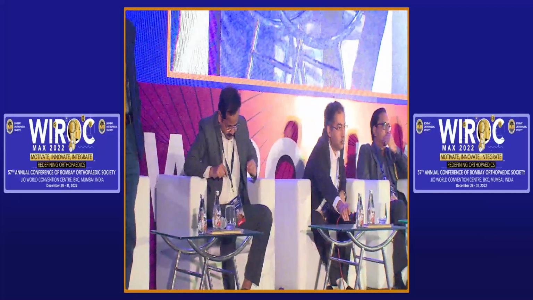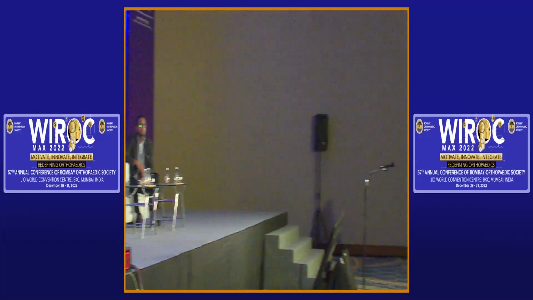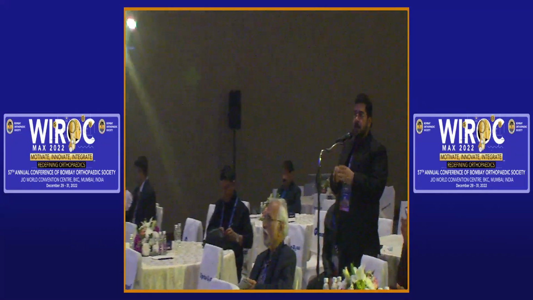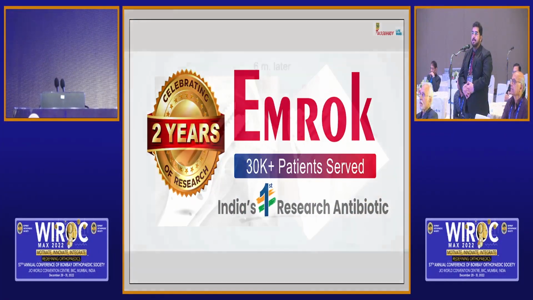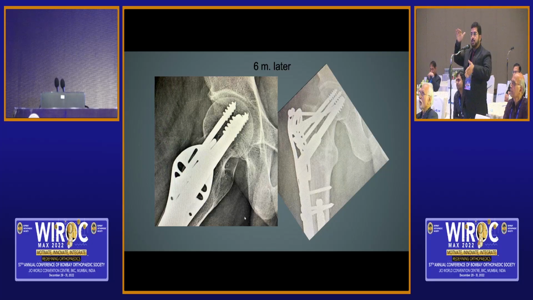Both the implants which you showed, the FNS and GSK sir's implant, are fine. GSK sir's implant might be better in that it creates a good triangle in the AP view. But in the lateral view, the neck is round. You need to consider the anterior and posterior parts of the neck also. So do you put separate screws for the anterior and posterior parts, or does this implant go exactly in the center of the neck in the lateral view? Or do you consider the anterior, posterior, superior parts?